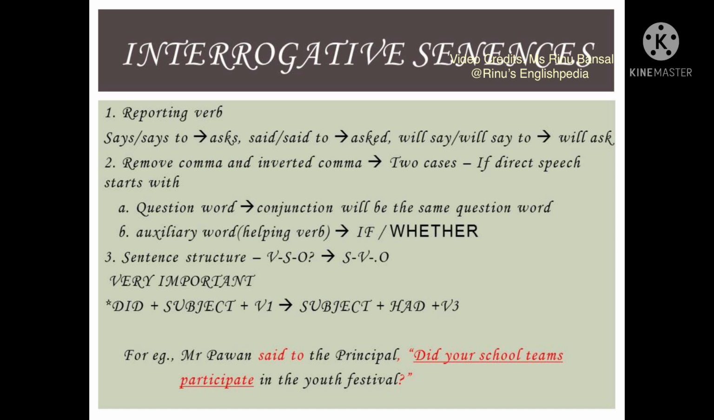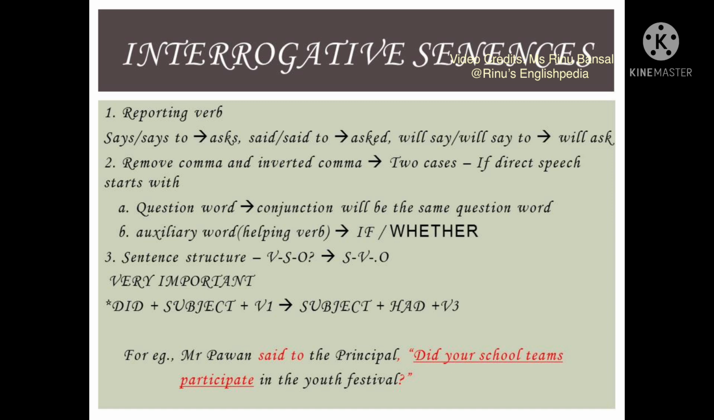The next sentence to be studied for narration is the interrogative sentence. Interrogative sentences are those sentences which ask questions. Again, applying the 3-rule formula to these types of sentences, the first rule that we are going to apply is the rules for reporting verb. If the reporting verb is says or says to, it will convert into asks. If it is said or said to, it will convert into asked. And if the reporting verb is will say or will say to, it will convert into will ask.